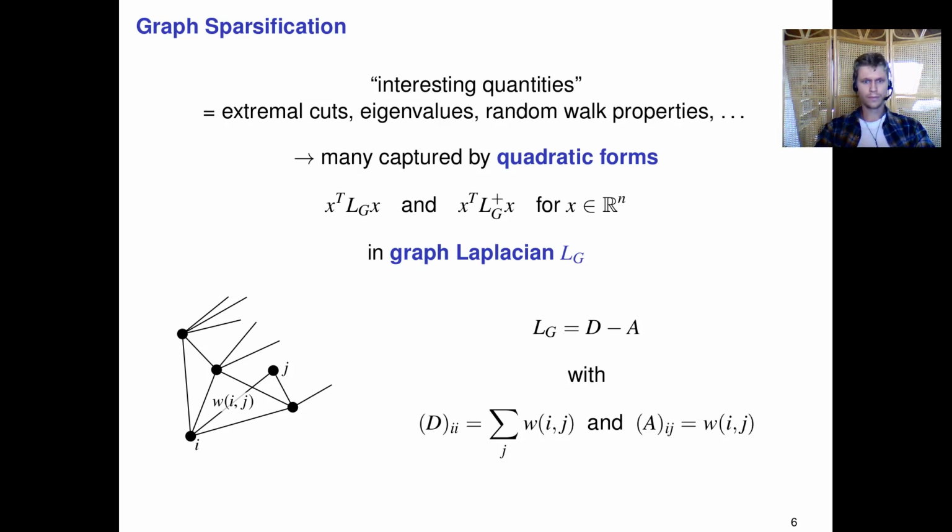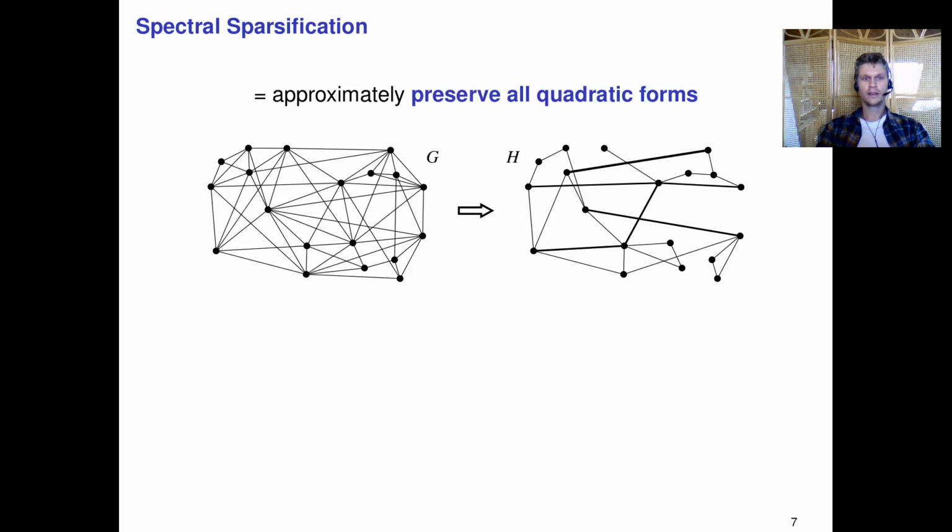Alright. So given that a lot of these interesting quantities are captured by these quadratic forms, the notion of spectral sparsification makes sense, because it basically asks that we sparsify a graph while approximately preserving all quadratic forms.